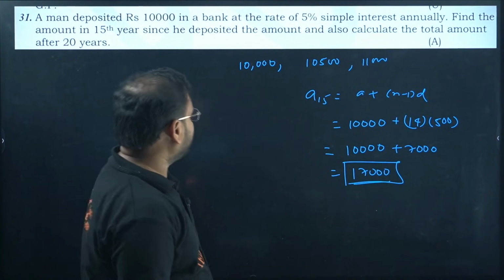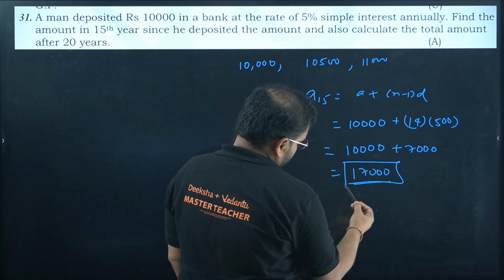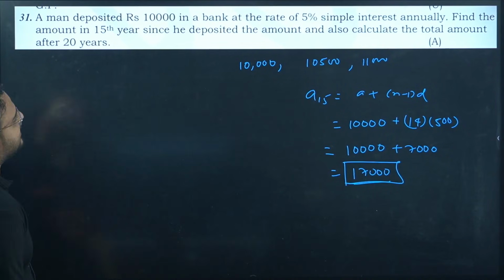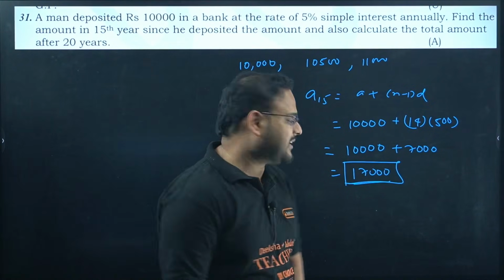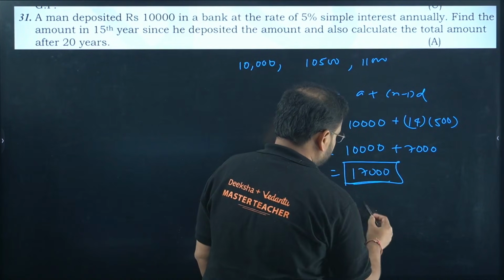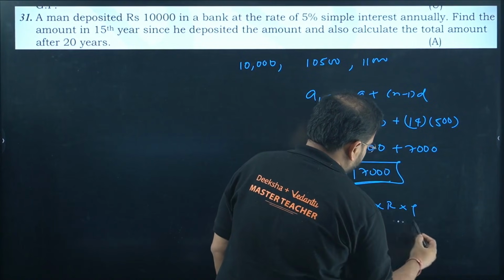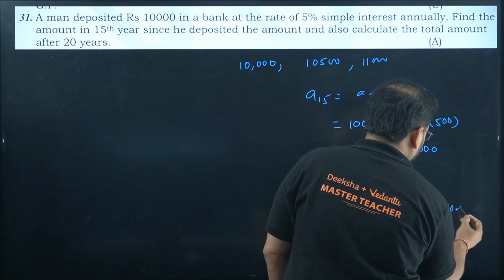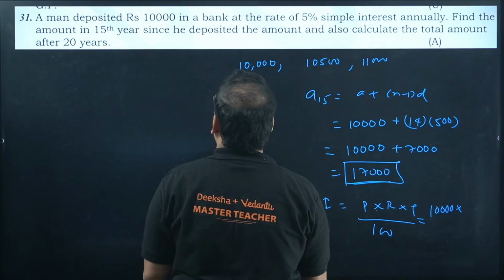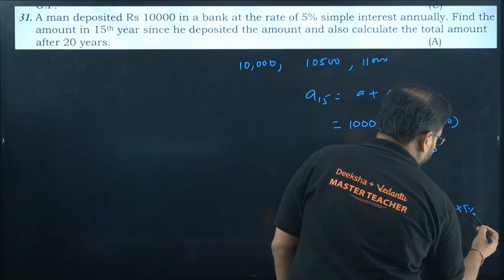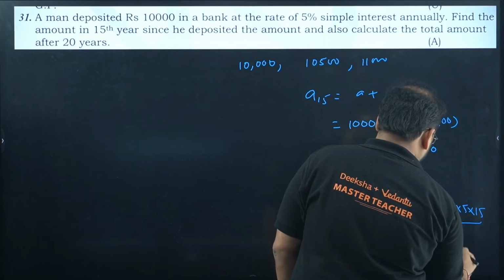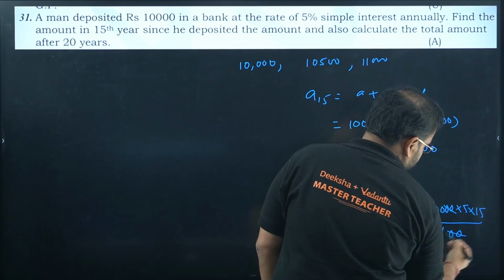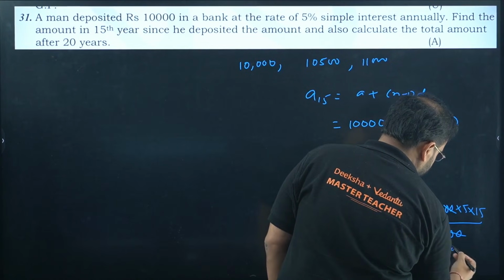But if I apply this rule, P into R into T, I will get the same result, I think. If I use SI, what is SI going to be? P into R into T by 100. P is 10,000. R, just to be sure, I'm just doing it. R is 5%, so 5. T is 15 by 100. Okay, this is cancelled. I get 7,500 as the interest.